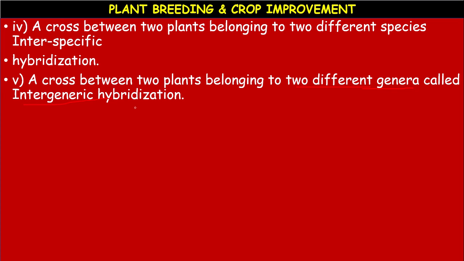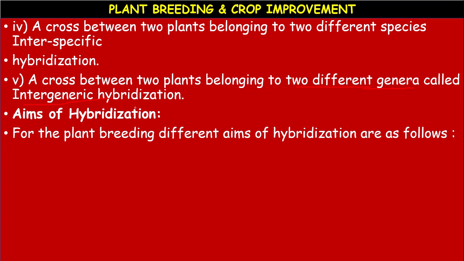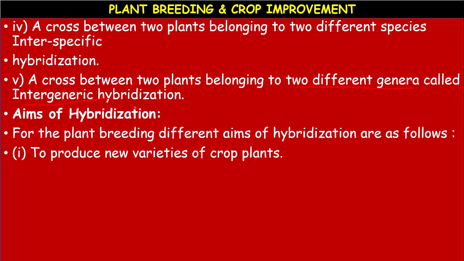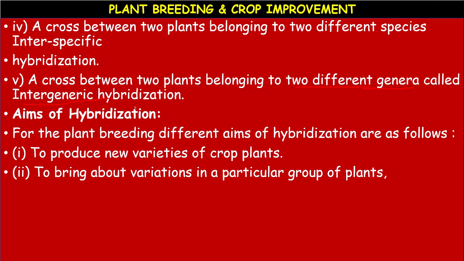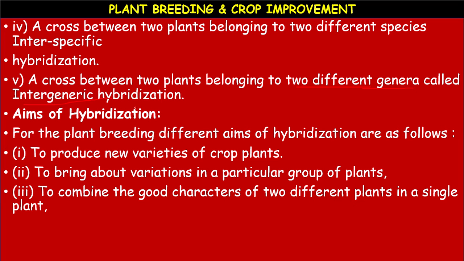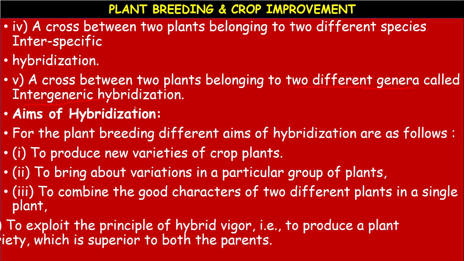Intergeneric hybridization. So, what are the aims of hybridization? For plant breeding, the different aims of hybridization are as follows. The first one, to produce new varieties of crop plants. Number 2, to bring about variations in a particular group of plants. Number 3, to combine the good characters of two different plants in a single plant.